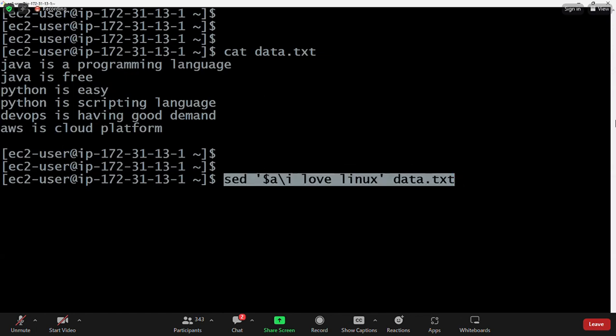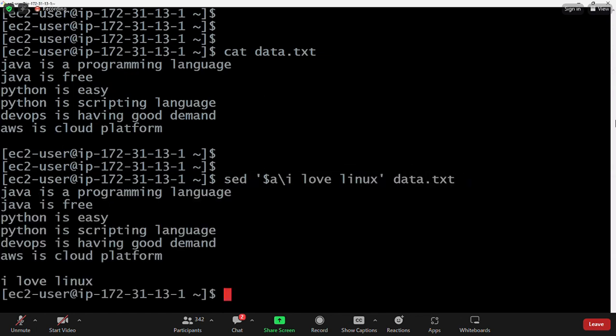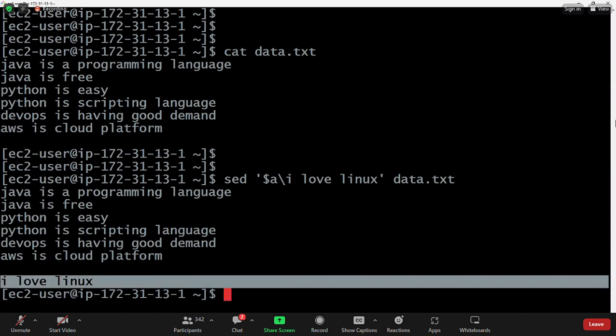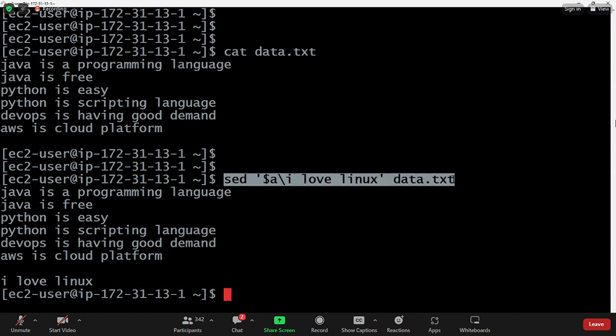Sed command $A. I love Linux data.txt. Now you see, AWS is cloud platform. After this last line, there is one space, that is also one line, one empty line. After that, we have added I love Linux. This command is used to add the data at the end of the file. If you want to insert the data at the end of the file, then you can use this sed command.